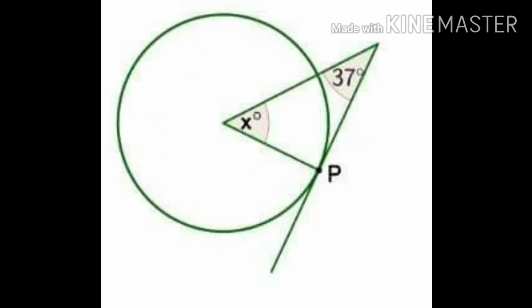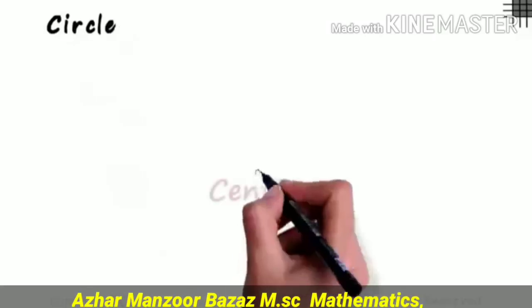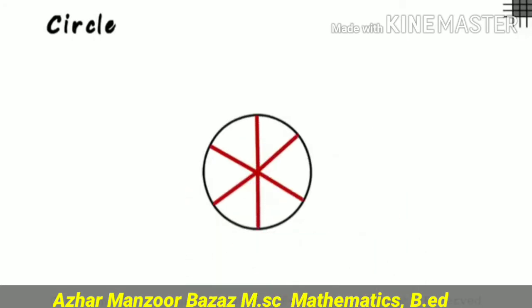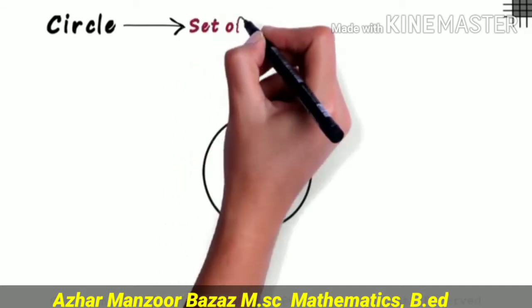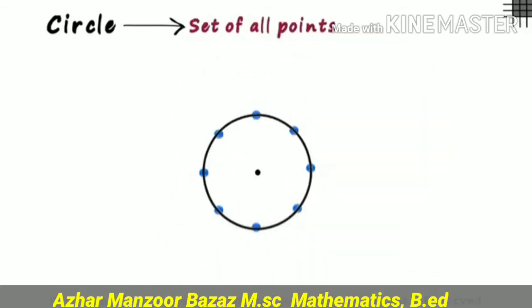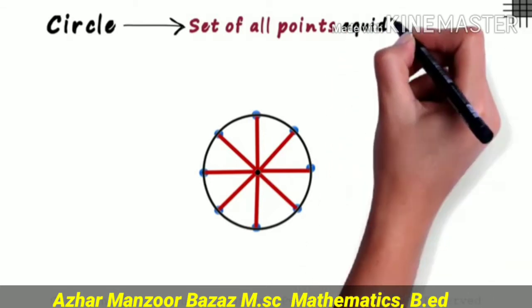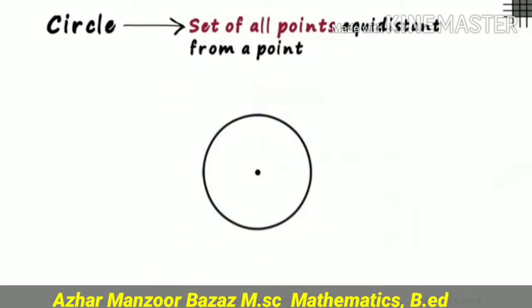Before going forward, first I will make you understand what a circle is. Remember, a circle we define as the set of points which are equidistant from a common point. This common point we call the center of the circle. So I will complete the definition of the circle as the set of all points equidistant from a point.